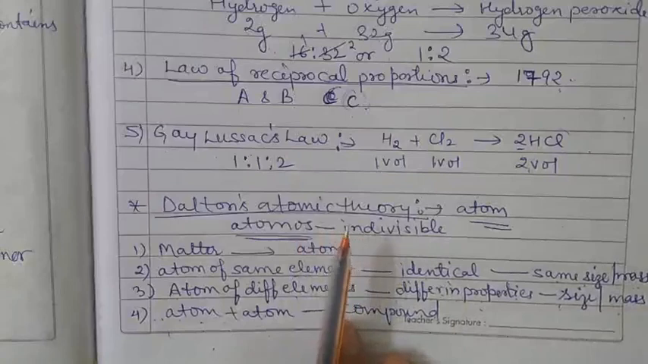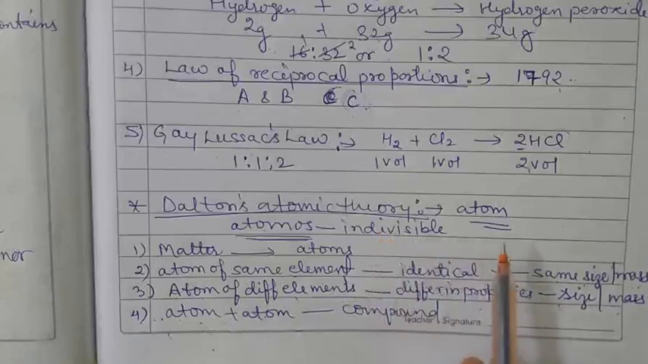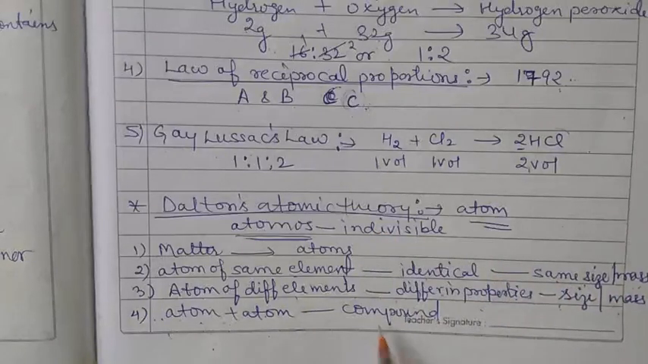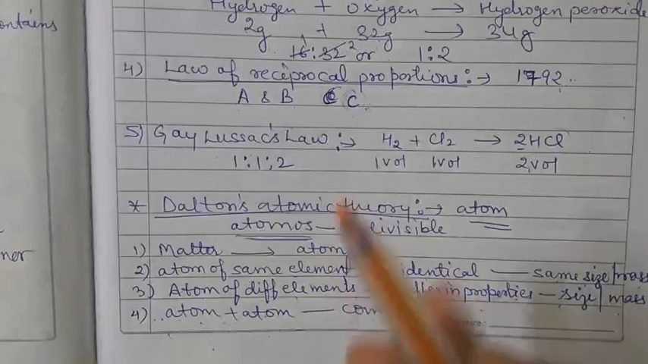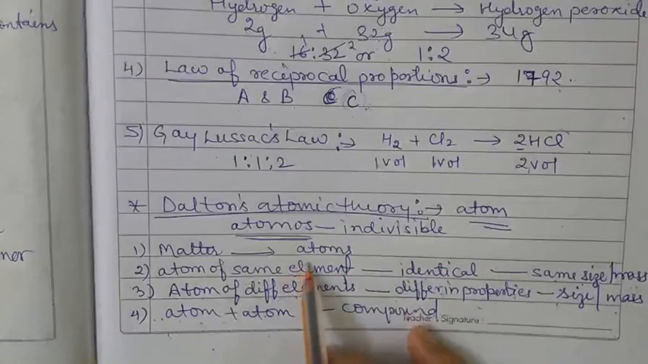Then after that, Niels Bohr gave a theory for the atom. In your previous class, I think the 9th class, you have studied the chapter on the structure of atom. There are various theories which explain the structure of the atom.